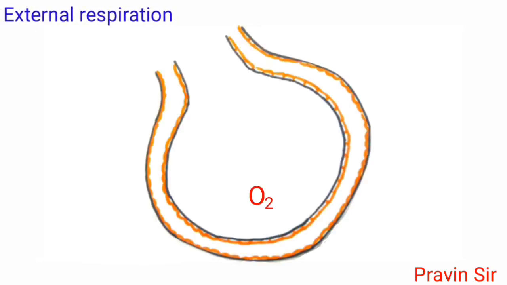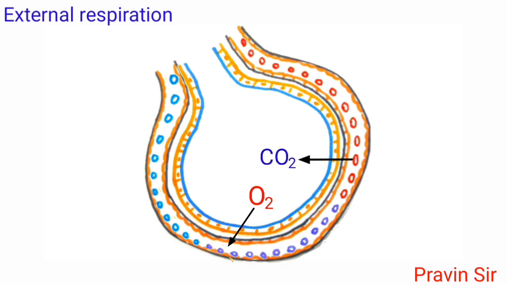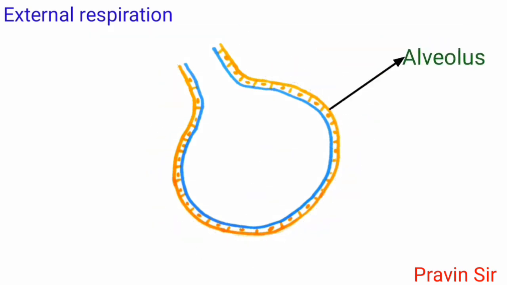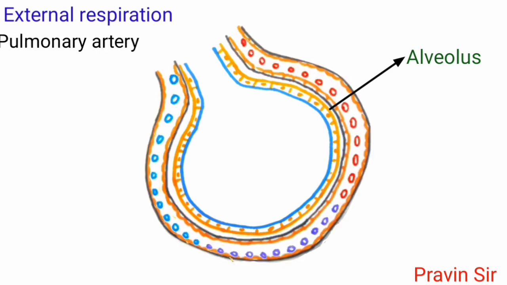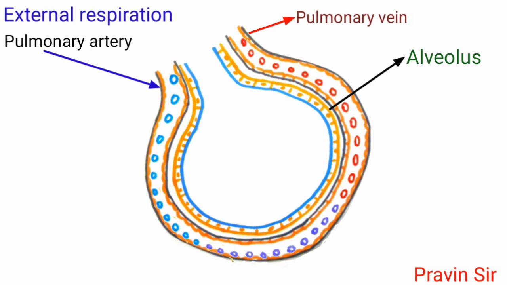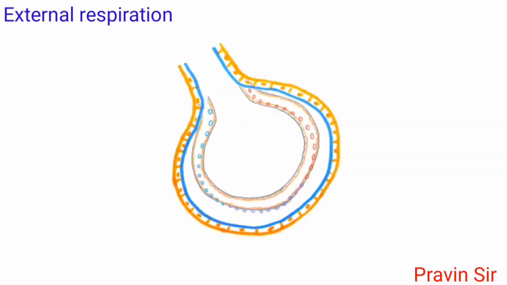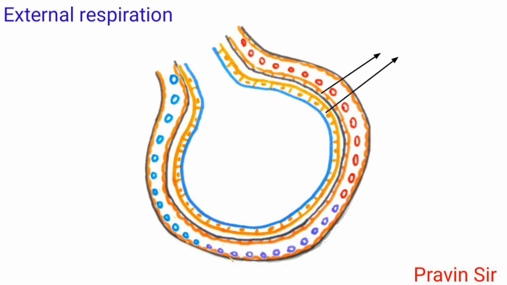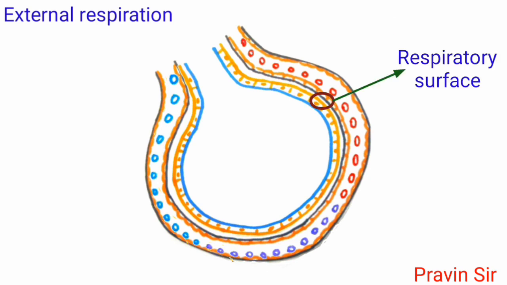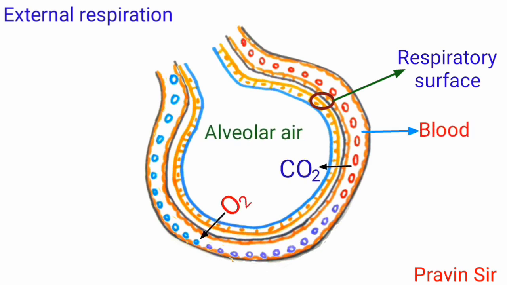External respiration: exchange of gases at the alveolar level. Alveoli are surrounded by a network of capillaries of pulmonary arteries and veins, and the alveolus and the capillary wall are internally lined by simple squamous epithelium resting on a basement membrane. Together, they form the respiratory surface through which gas exchange occurs between the alveolar air and the blood.